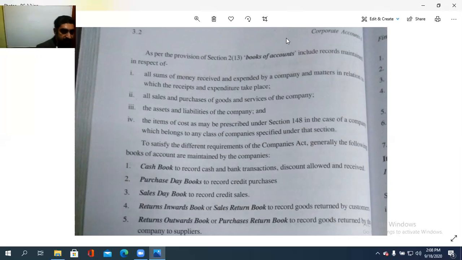All the sales and purchase of the goods and services of the company, the assets and liabilities of the company, and the items of the cost as may be prescribed under section 148 in the case of a company which belongs to any class of company specified under that section. So, section 213 of Companies Act 2013 defines books of account as what are things are there?